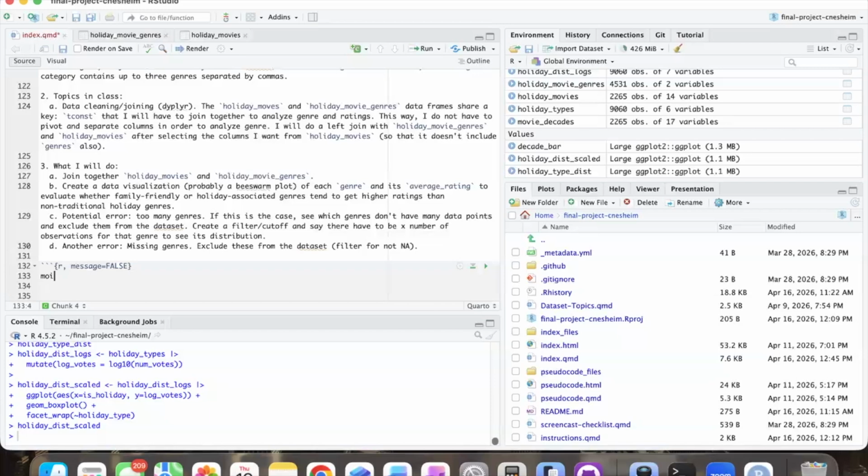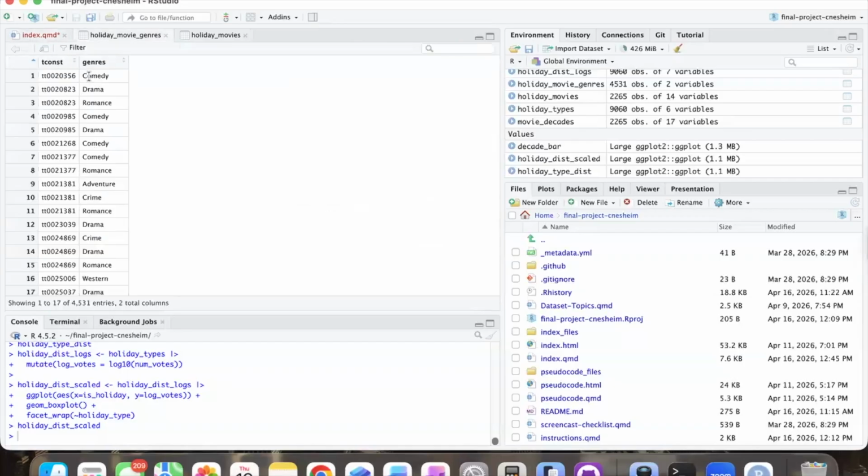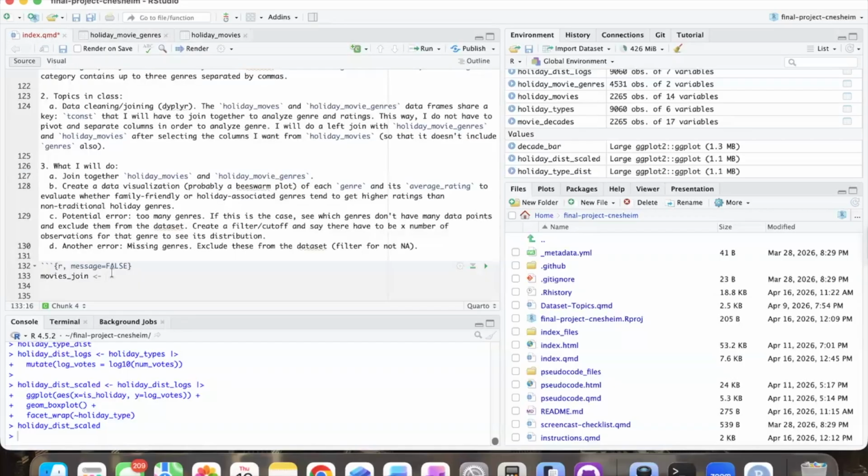So we're going to do movies join. We're going to create a data frame. This will have a row for each genre, not necessarily a row for each movie. So within each, as we saw in this, each genre could be repeated potentially. So we're going to take in our holiday movies, our initial data frame, and we're going to do a left join. Oops.